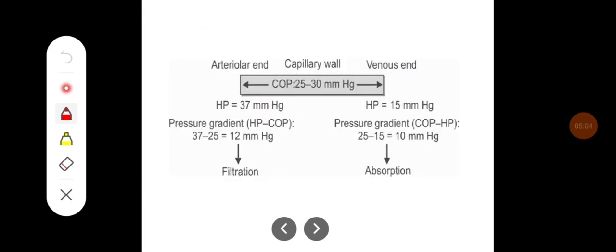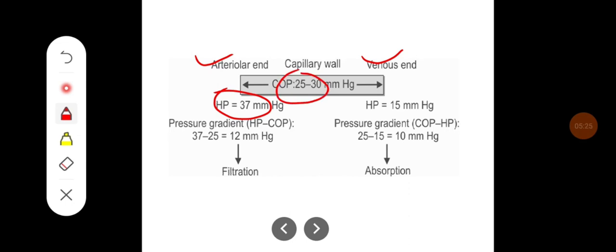These are the factors which affect the Starling forces. They differ at the arteriolar end compared to the venular end. The hydrostatic pressure at the arteriolar end is 37 mm of Hg and the osmotic pressure is constant, around 25 mm of Hg.